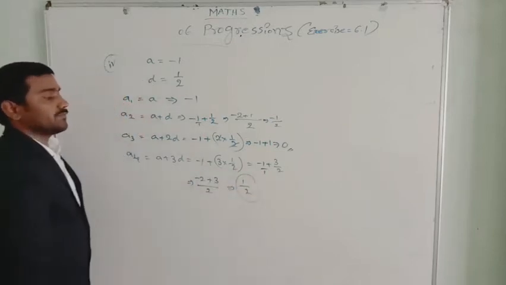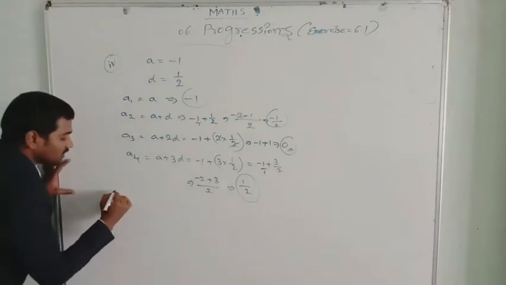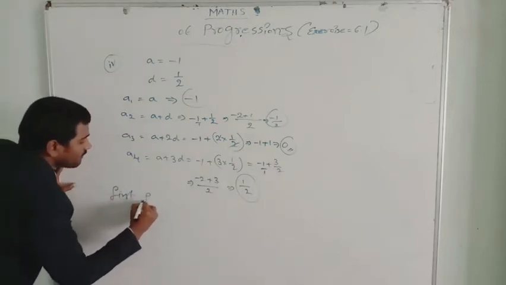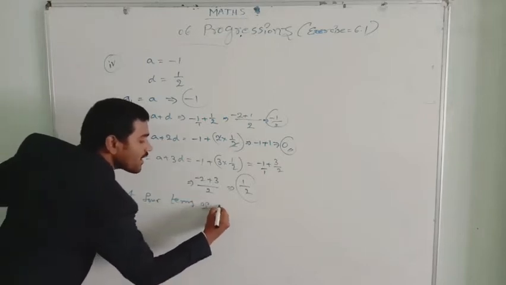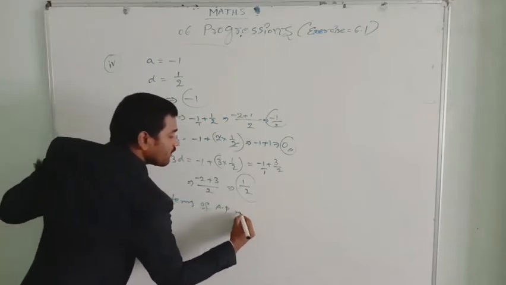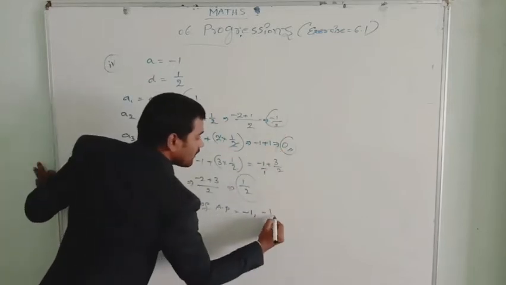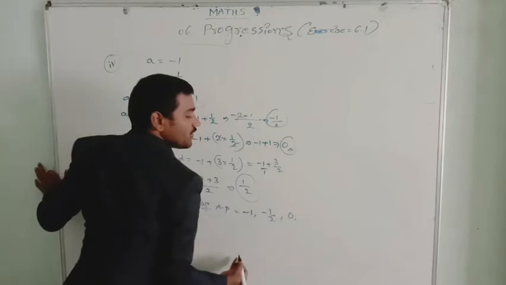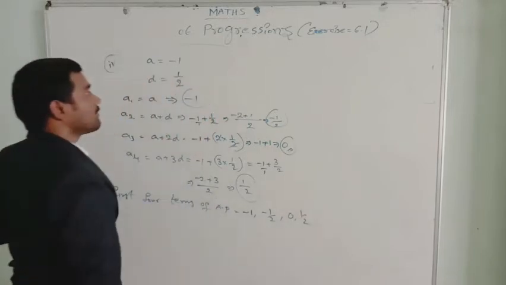So we got this. Let me write these numbers now. The first four terms of the AP are -1, -1/2, 0, 1/2. It is simple.